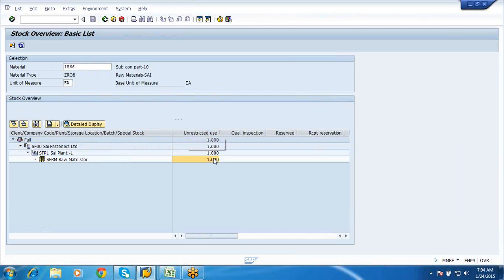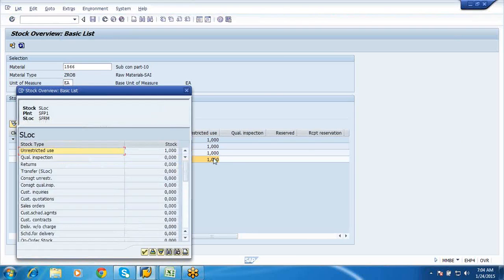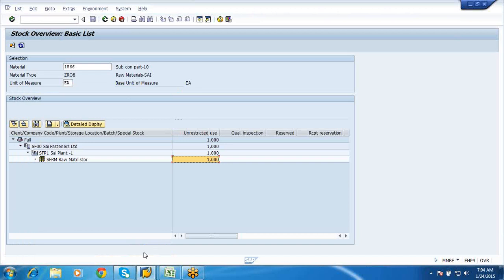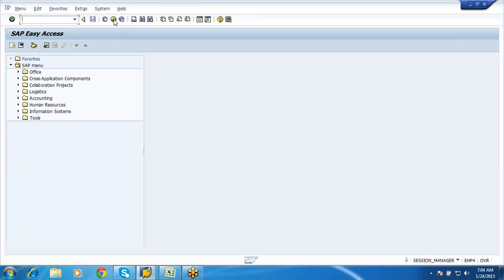See here we have got 1 in the system. Okay, so this is how we create the subcontracting cycle in the standard SAP system. Okay, so this is about your subcontracting part.